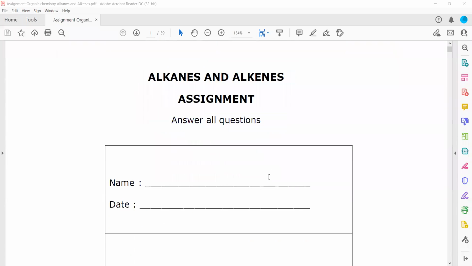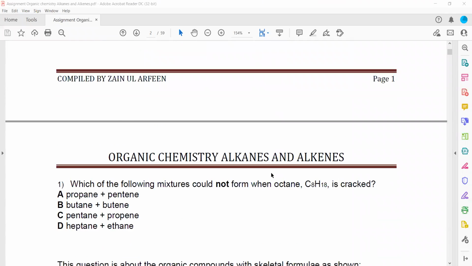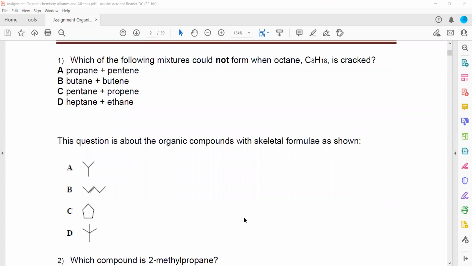Topic wise assignment for alkanes and alkenes. You can also use the chat to state the answer. What could be the right answer for the first one?